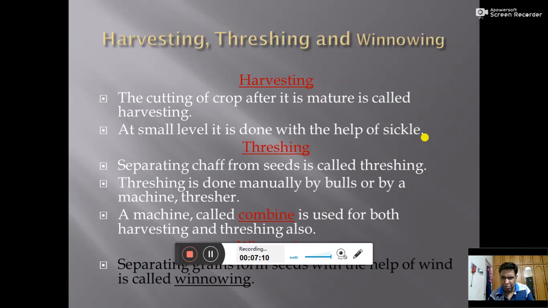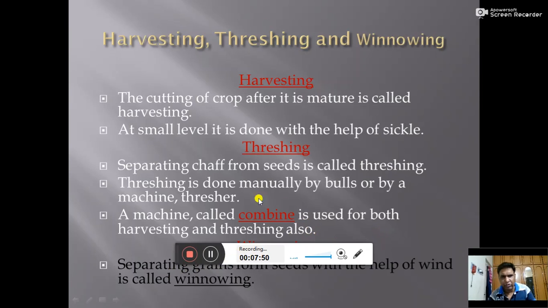Threshing is done manually by bulls or by a machine that is known as thresher. A thresher is a kind of machine which is used to separate the chaff from the seeds. The next one is combine. A machine called combine is used for both the purposes. What are the both purposes? The one purpose is harvesting, the second purpose is threshing. So these two purposes can be solved by the single machine that is known as combine. A machine called combine is used for both harvesting and threshing.